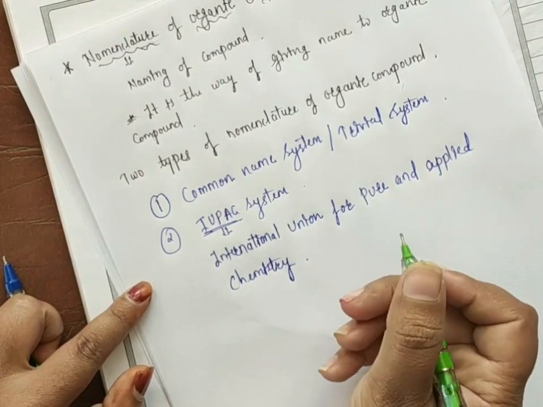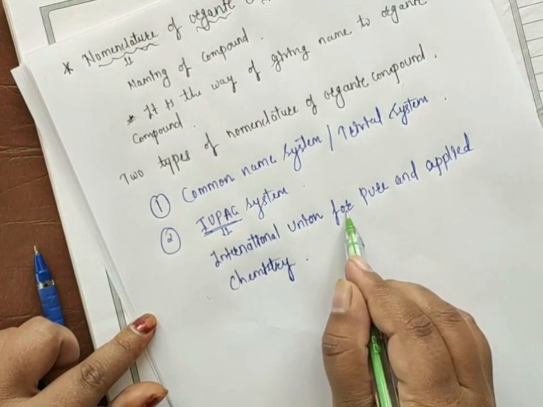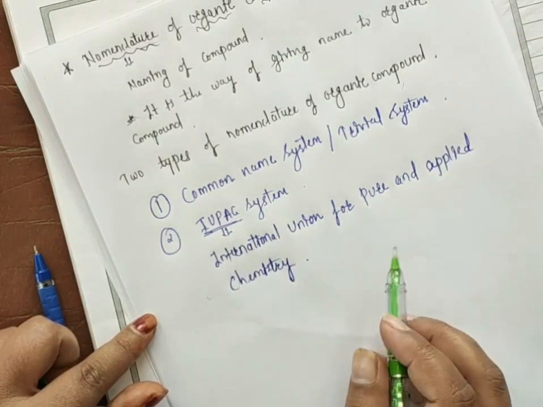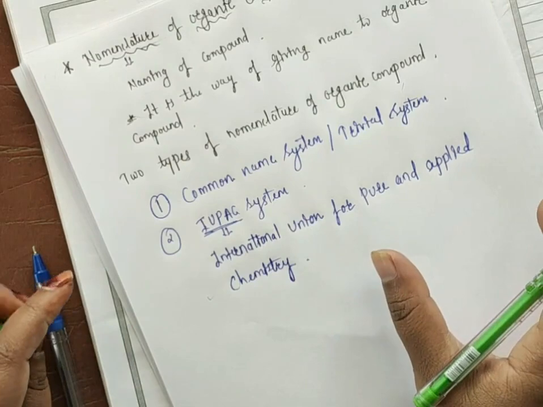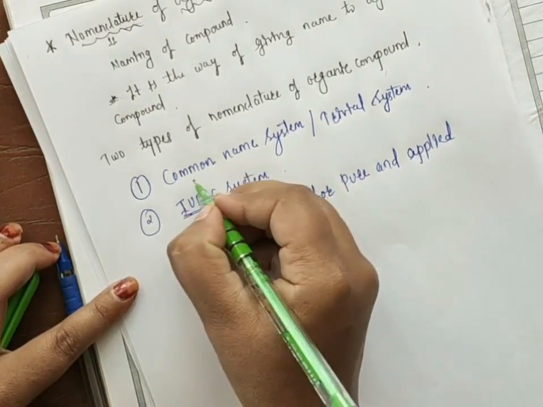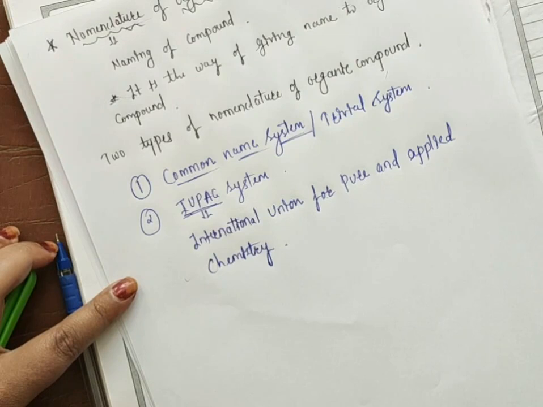So in today's class we will discuss in detail the common name system.